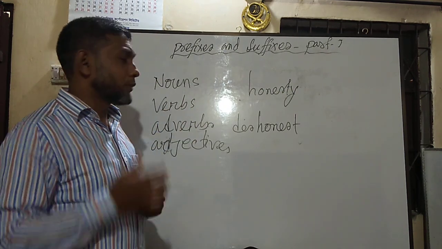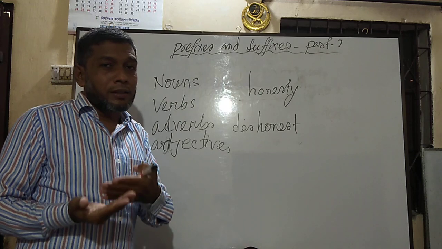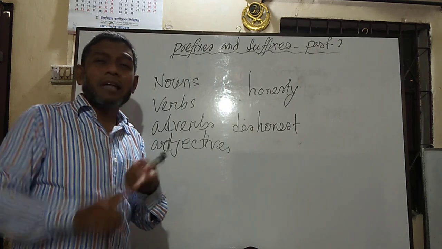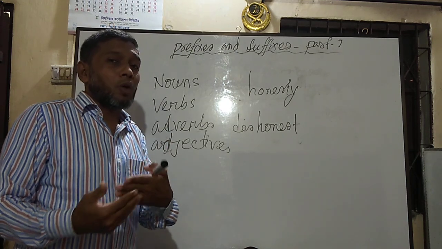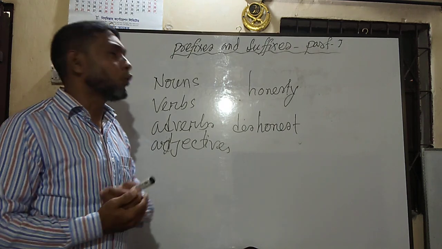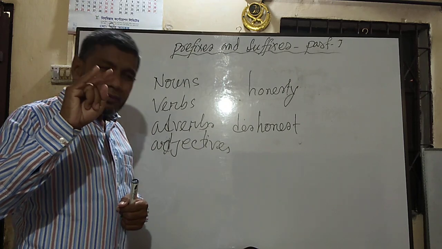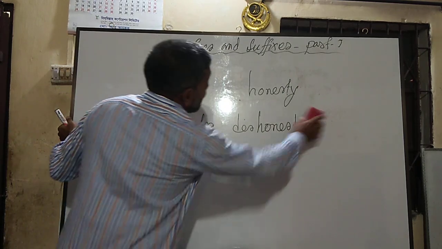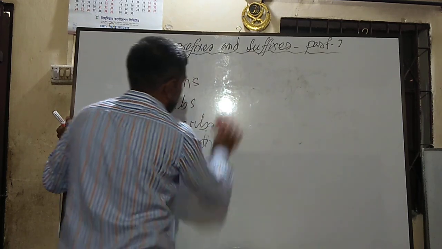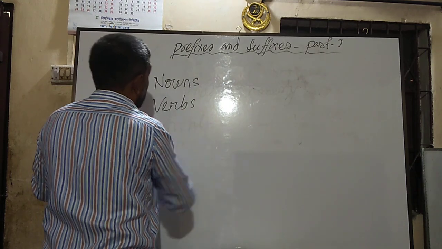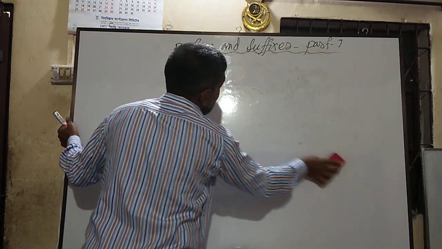It makes an antonym. So dear students, our today's target was why I will use prefixes and suffixes. The answer is, I will use prefixes and suffixes whether I want to change the part of speech of the word, or I want to make an opposite word of that particular word. These are my only two techniques. So dear students, now the question is, what will be my technique when I go to the sentences? I have to use prefixes and suffixes in the blanks. So how can I use them successfully?